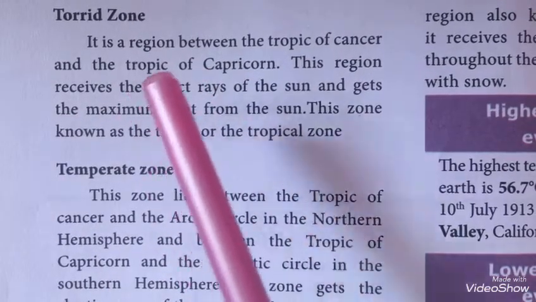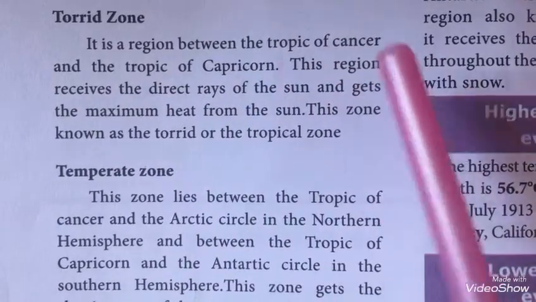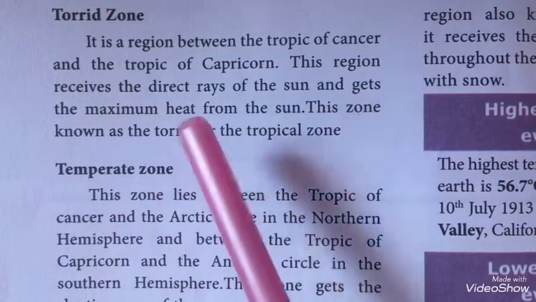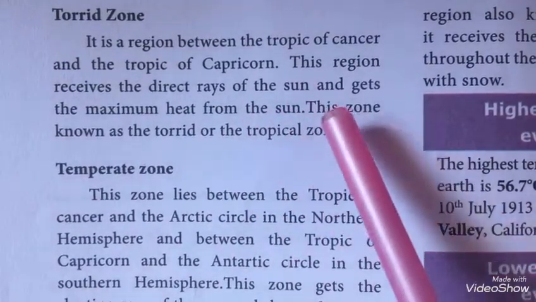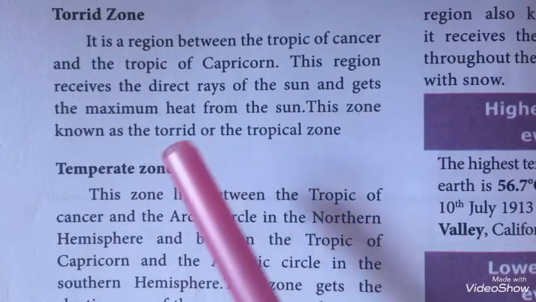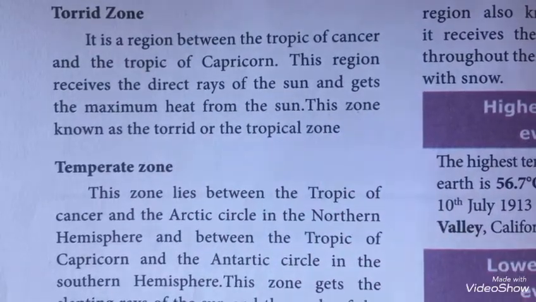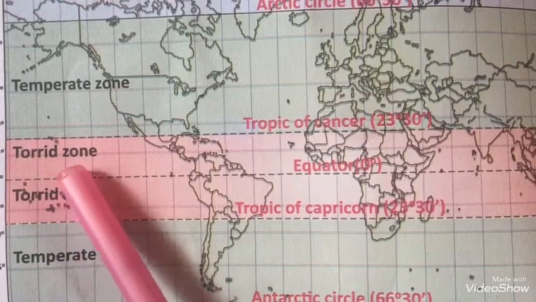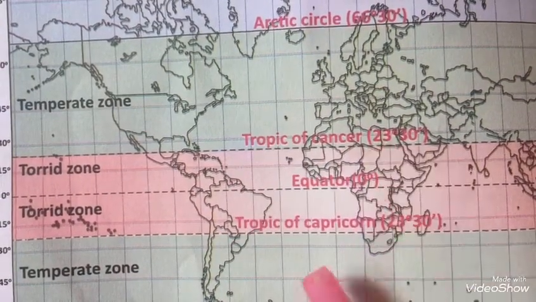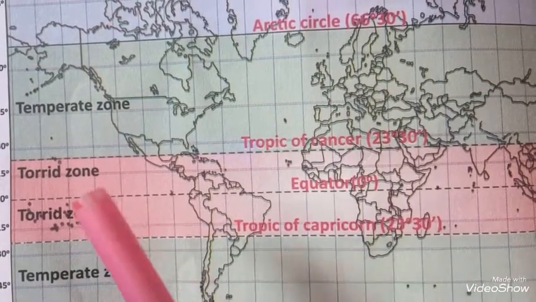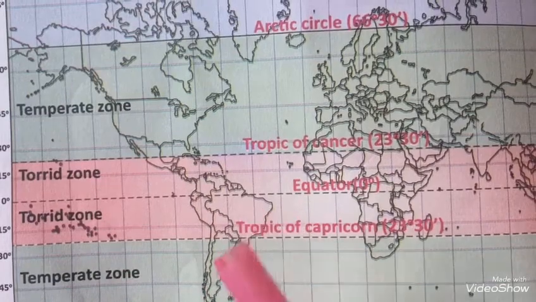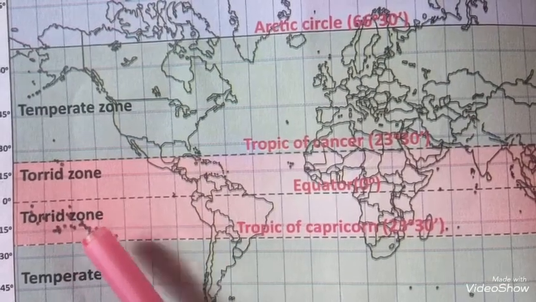Torrid zone. It is a region between the Tropic of Cancer and the Tropic of Capricorn. This region receives the direct sun rays and gets the maximum heat from the sun. This zone is known as the torrid or the tropical zone. See the map. This is torrid zone which lies between the Tropic of Cancer and the Tropic of Capricorn. So this zone receives the maximum heat from the sun. It is known as torrid zone or the tropical zone.